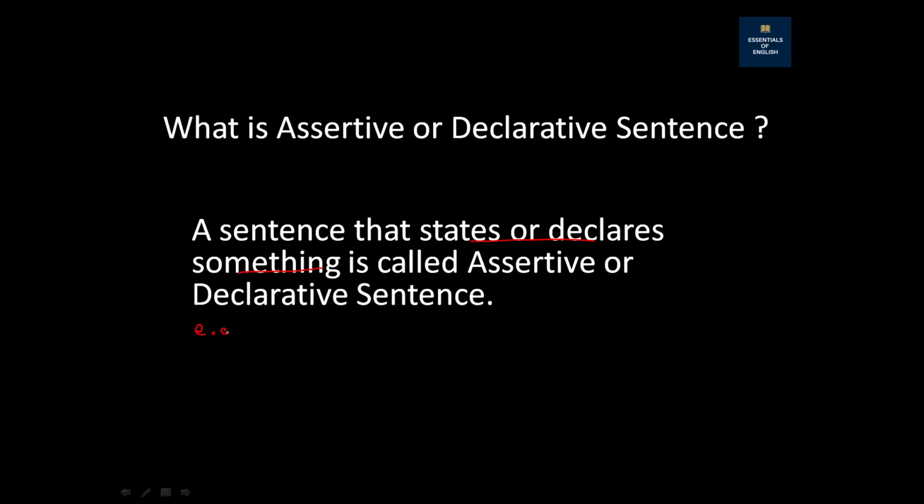For example, the sun rises in the east. Now, if we look at this sentence, what does it say? That the sun rises in the east. It is declaring something. So this type of sentence is known as an assertive or declarative sentence.